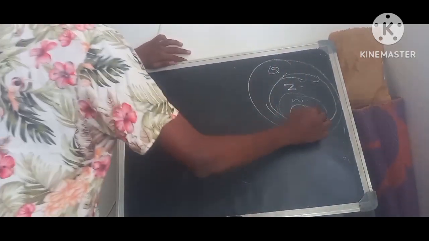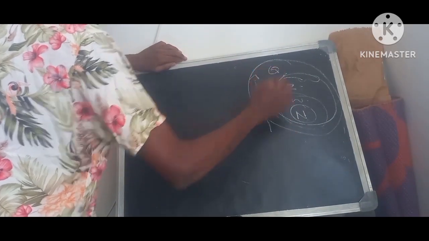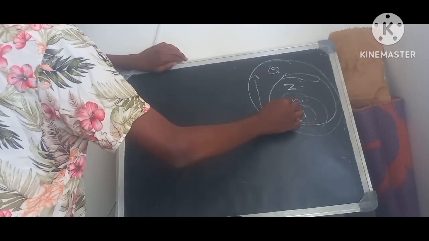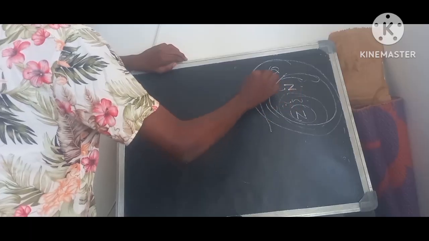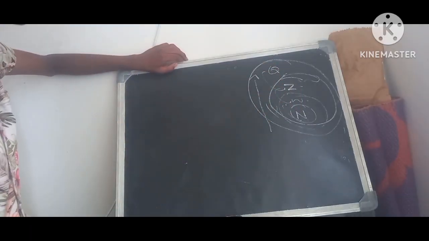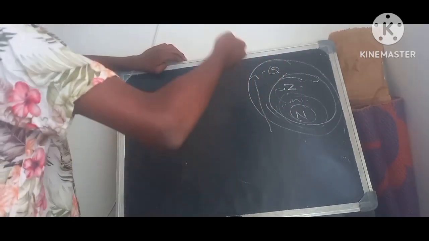Now everything can go through an arrow mark, so you can draw an arrow. All natural numbers can become whole numbers. All whole numbers can become integers. All integers can become rational numbers. But you can't do the opposite, or vice versa.